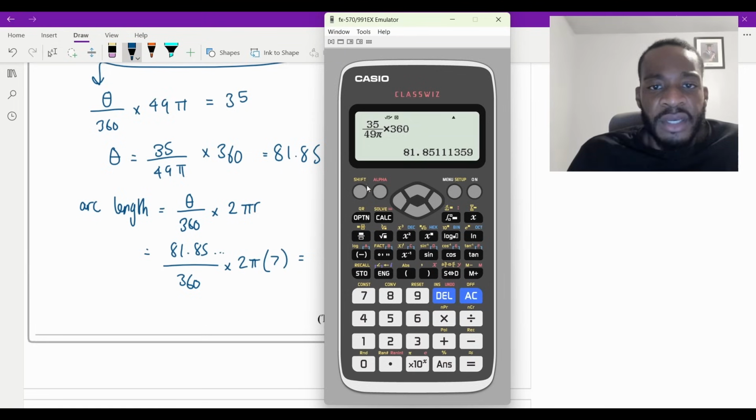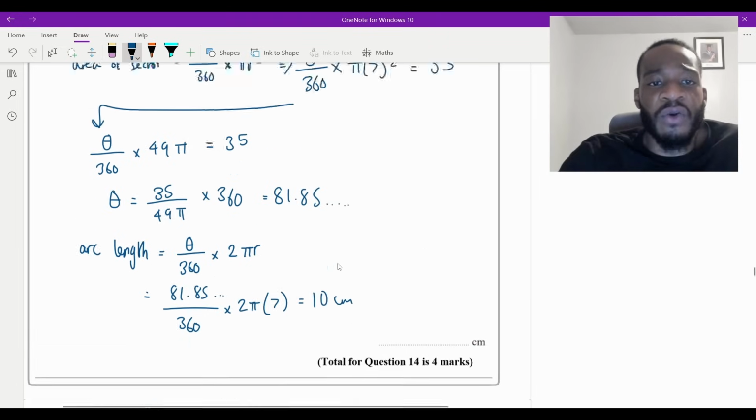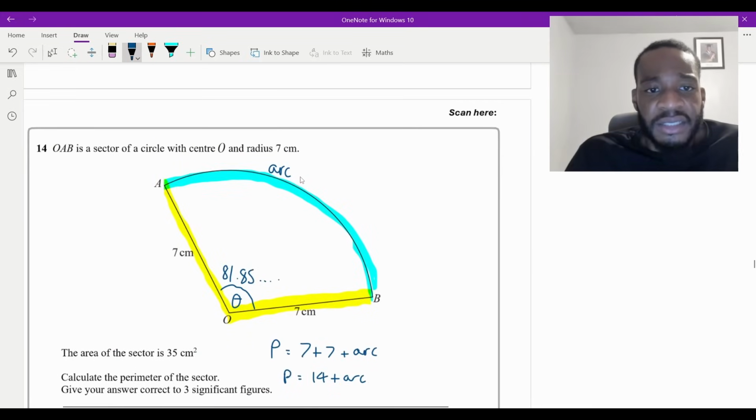So I put this in my calculator. I've got that number stored, so there's no need for me to write it again. It's just going to be answer over 360 times 2 pi times 7, like that. And then that gives me just 10, right? So therefore, this is just equal to 10, and it's in centimeters, isn't it? So that is just 10 centimeters.